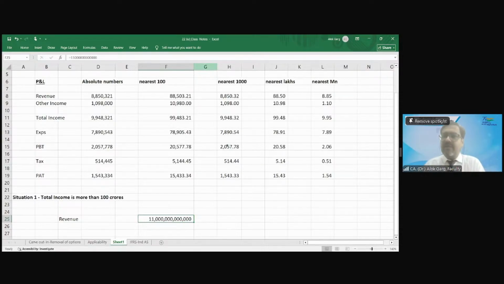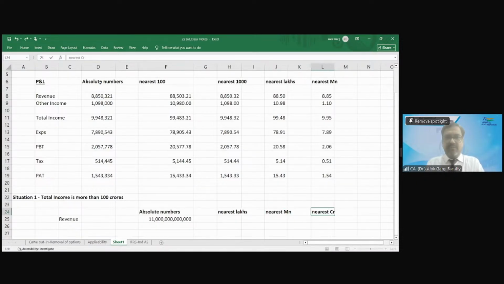And yes, these are the real numbers for the big companies. But if I present this in rounding off, then tell me, is it readable? Then what rounding off is required? Nearest lakhs, nearest million, and nearest crores.